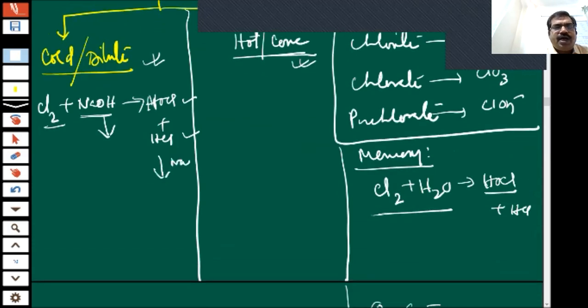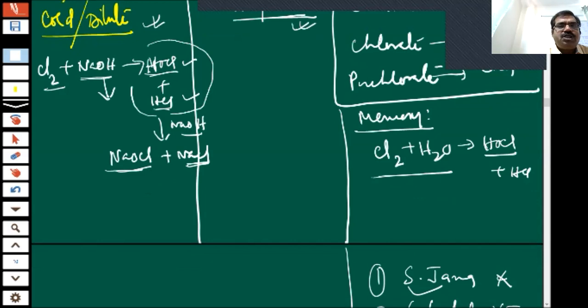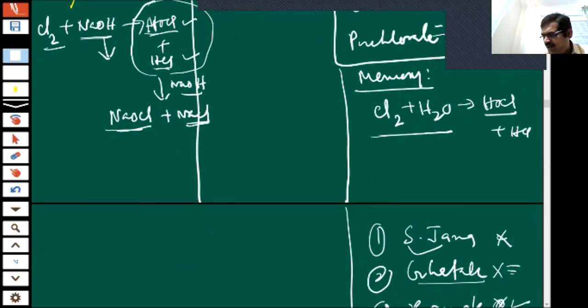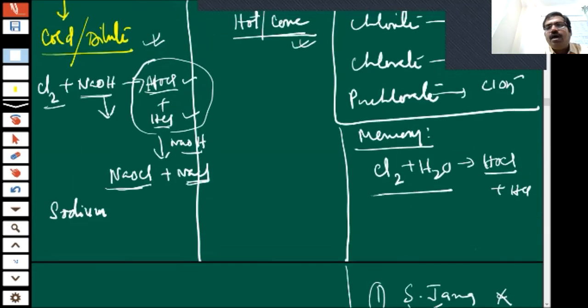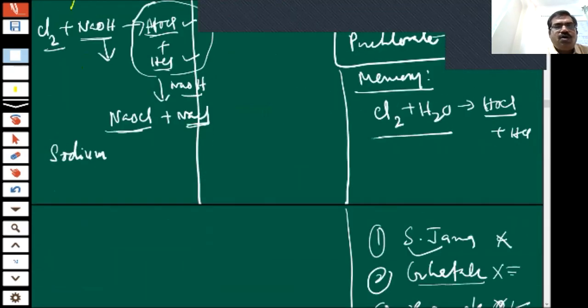So again they will react with base, and if they react with base, children, what will you get? You will get NaOCl, and this HCl will be converted into NaCl. This is the product. In the book they have missed this one; they have given it directly. And what is the name? ClO minus is known as hypochlorite. So sodium hypochlorite, children, is its name, and this is normal NaCl.